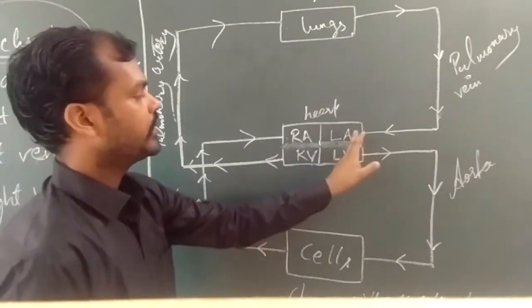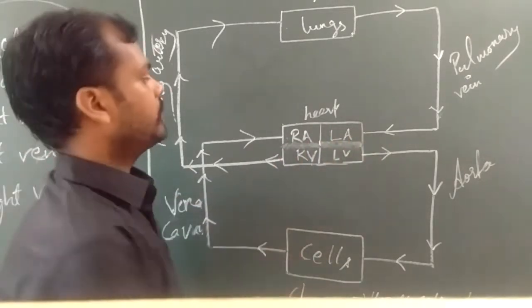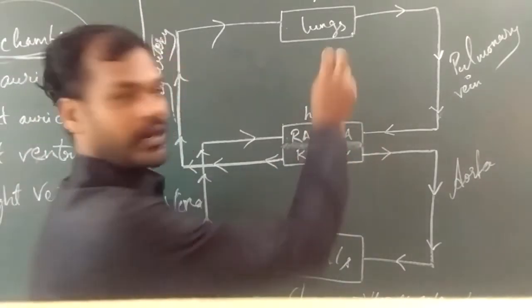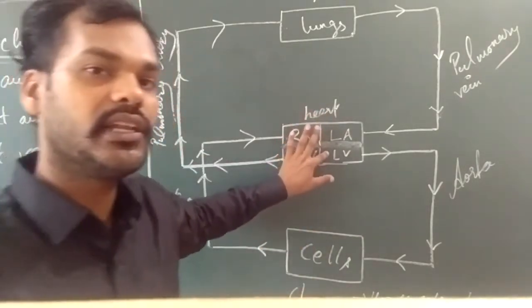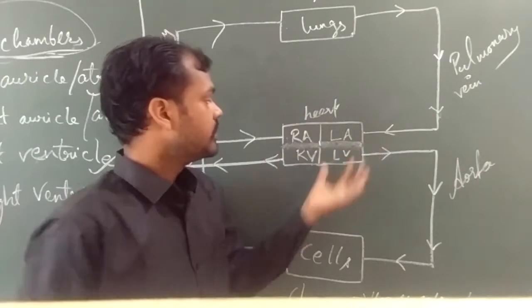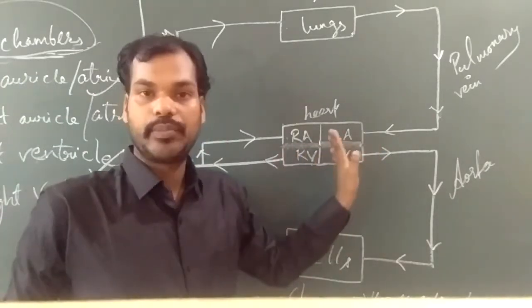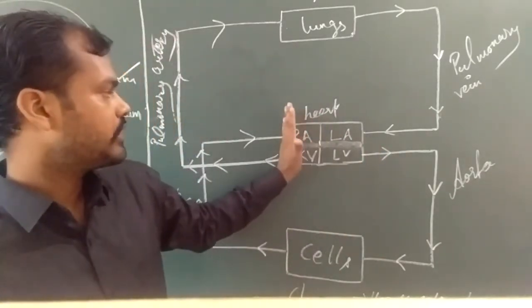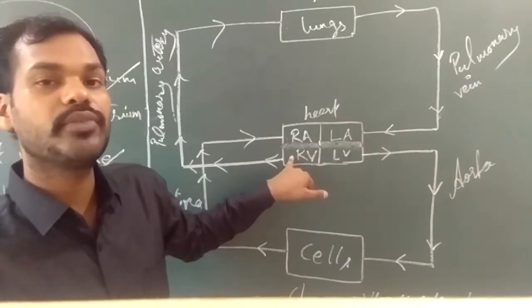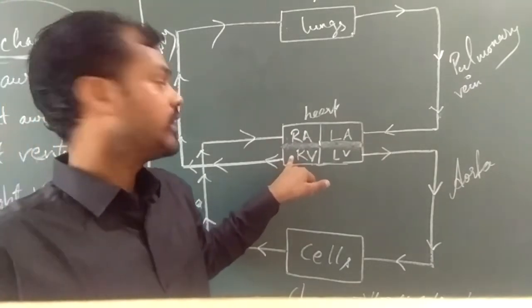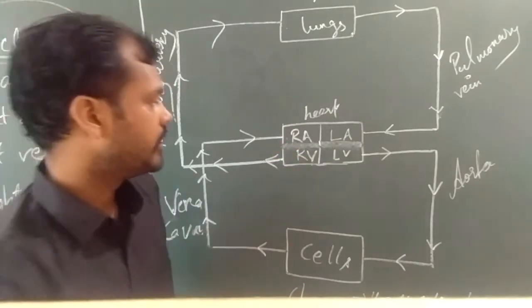One more important thing: the left part of the heart, meaning the left auricle and the left ventricle, deals only with oxygenated blood. Whereas the right part, the right auricle and right ventricle, deals only with the deoxygenated part of the blood.